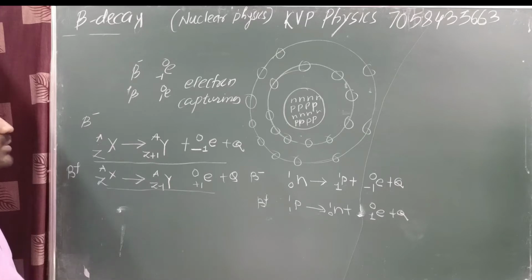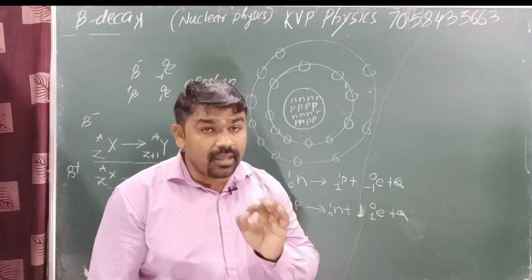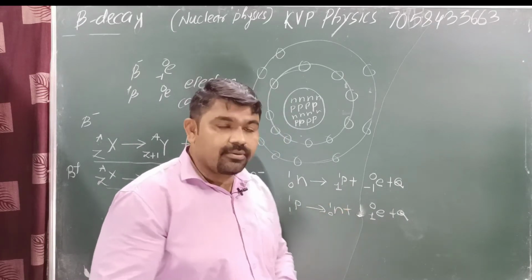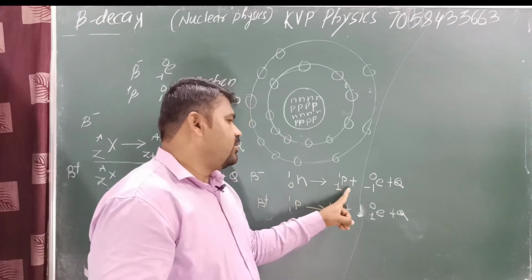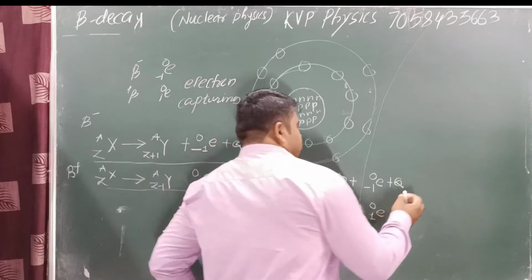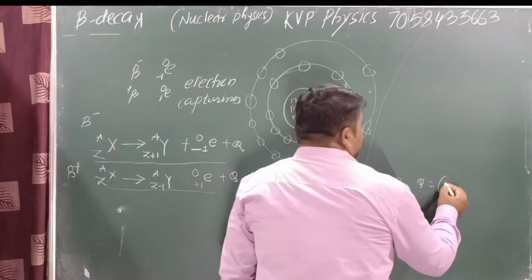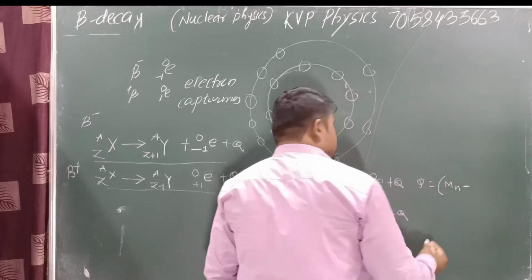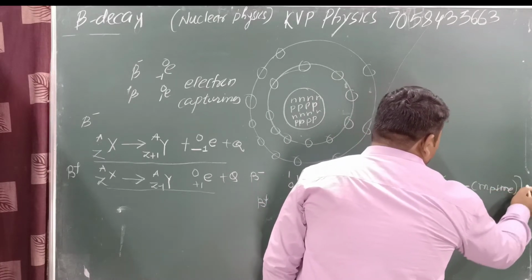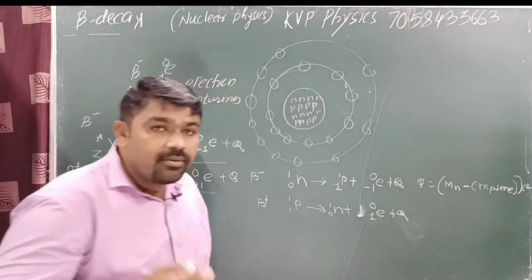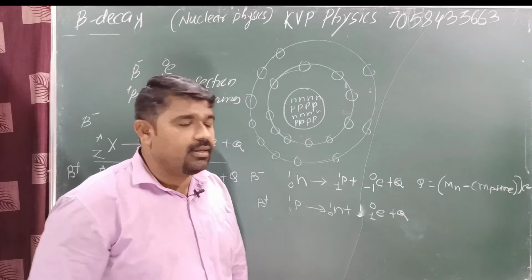Now see here. Neutron has slightly greater mass as compared to the proton. Suppose we find out Q. Then what is this? Q is equal to mass of neutron minus mass of proton plus mass of electron, bracket complete, into c square. This much Q amount of energy is liberated in this reaction. Yes or no? This much amount of energy will be emitted.